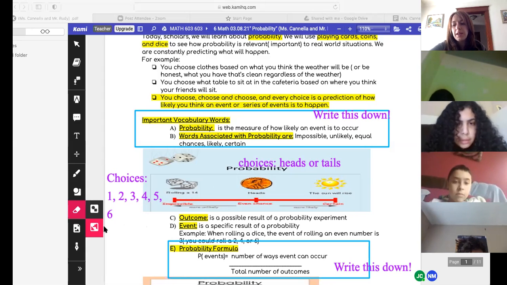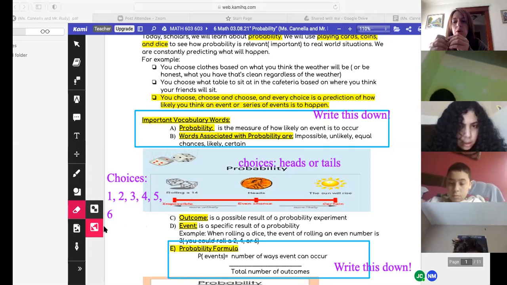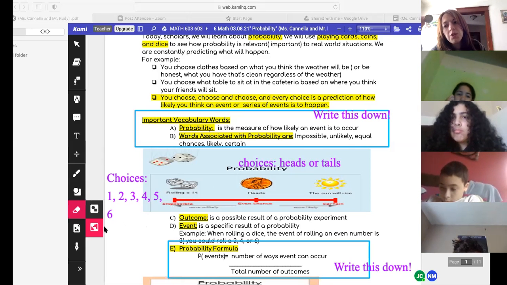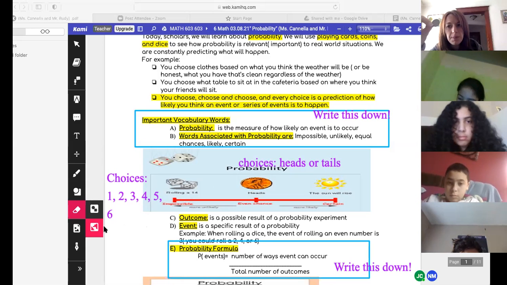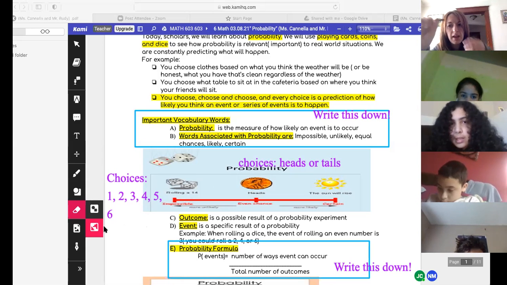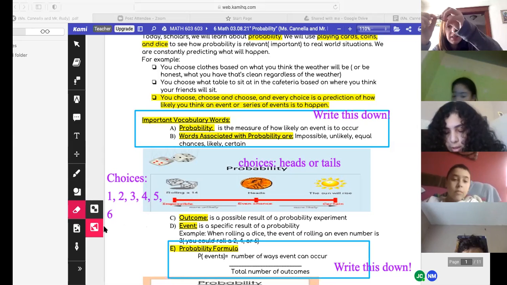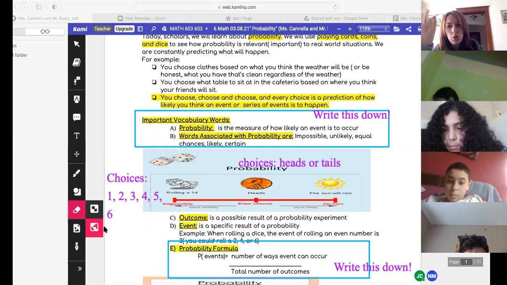When I take this coin that I'm going to get down, this is a quarter. And if I throw this quarter in the air, I can get choice 1 could be a heads, and choice 2 could be a tails. Does everyone see that? My first choice is a heads, my second choice is a tails. There are 2 options on this coin. So it's a 50-50 chance that I either get a heads or get a tails.